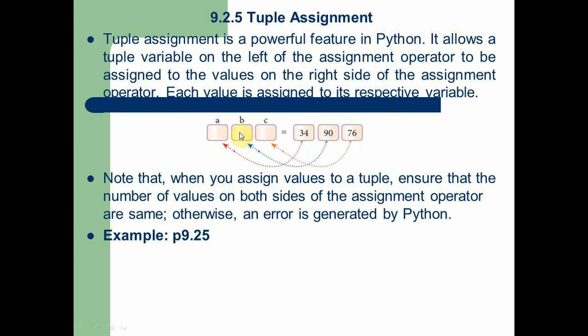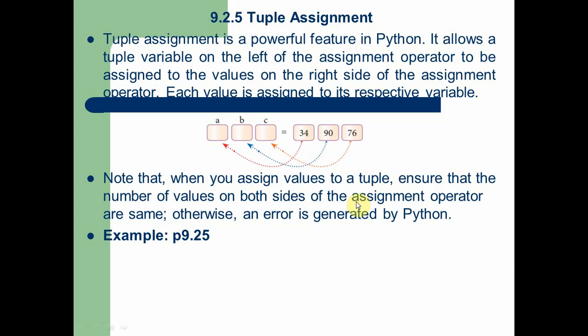Here you can see three variables, A, B, C, and we use the equal symbol, that is the assignment symbol, for assigning the values to these three variables. So 34 is stored in the variable A, 90 is stored in the variable B, 76 is stored in the C. Note that when you assign a value to a tuple, ensure that the number of values on both sides of the assignment operator are the same, otherwise an error is generated.